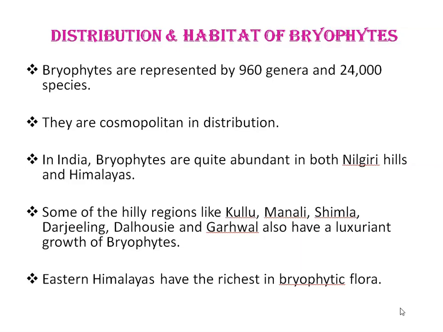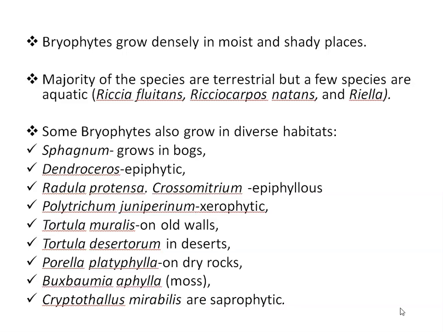In hilly areas, they grow during the summer or rainy season. Winter is the rest period. In the plains, the rest period is summer, whereas active growth takes place during the winter and the rainy season. Bryophytes grow densely in moist and shady places and form thick carpets or mats on damp soil, rocks, bark of trees, especially during rainy season.